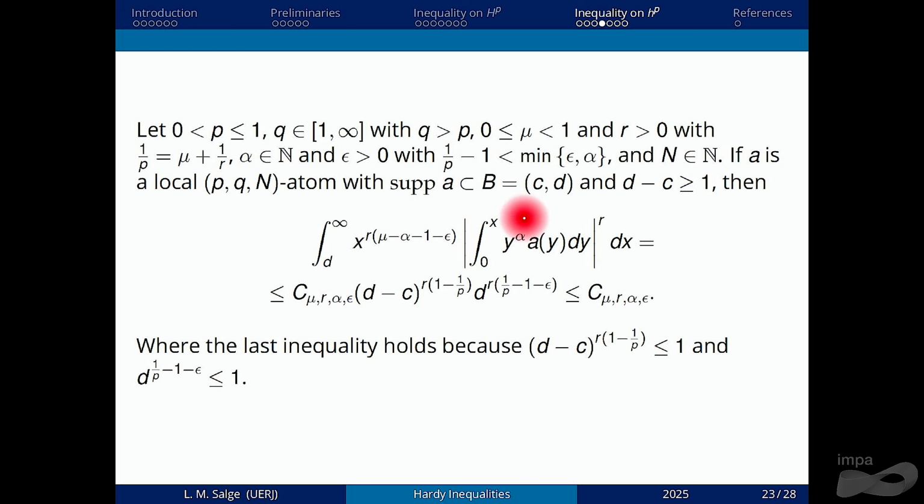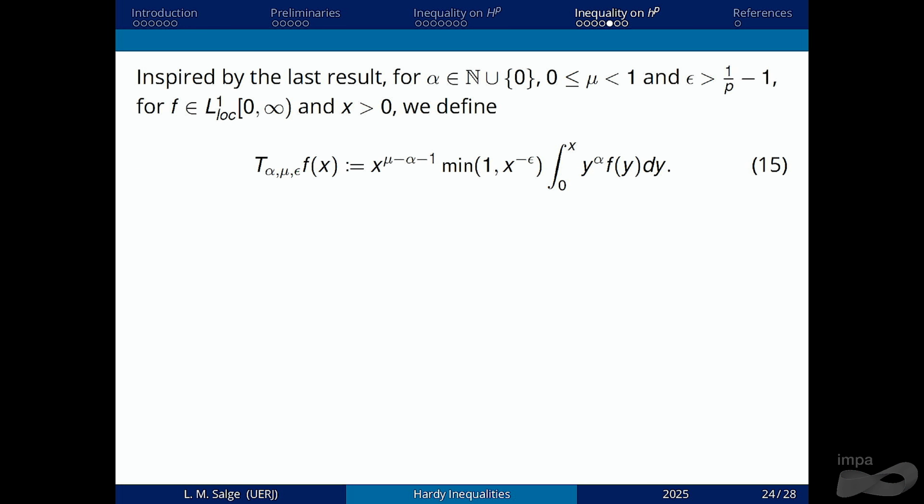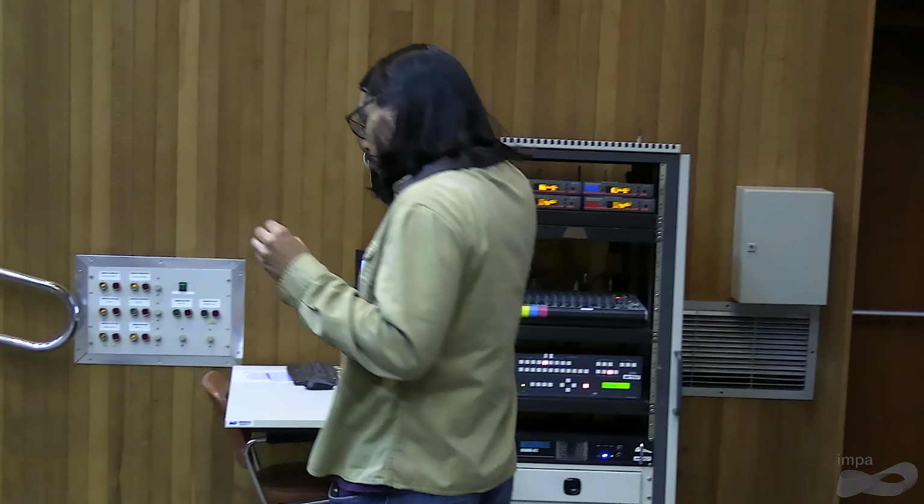We found out that this epsilon must also be bigger than 1 over p minus 1, and changing this weight with this exponent, we get that for our atoms that don't have moment, the operator is uniformly bounded. Okay, but there was still a problem. This new weight works for the atoms that don't have moment, but it doesn't work for the atoms with moments.